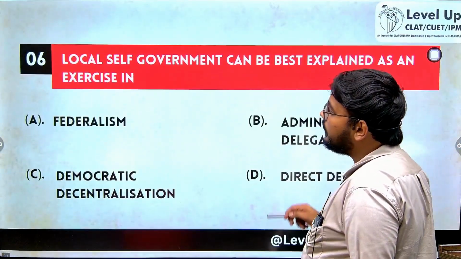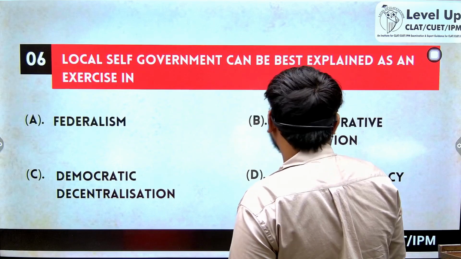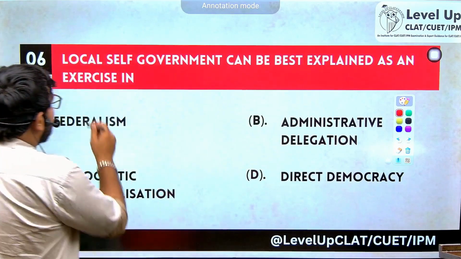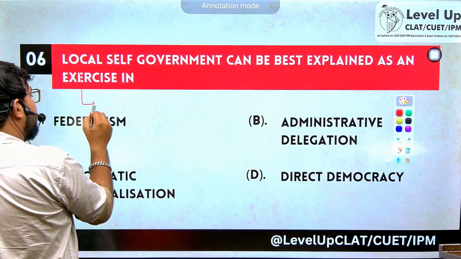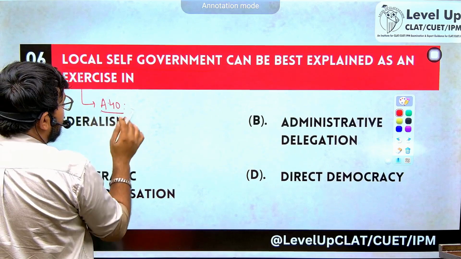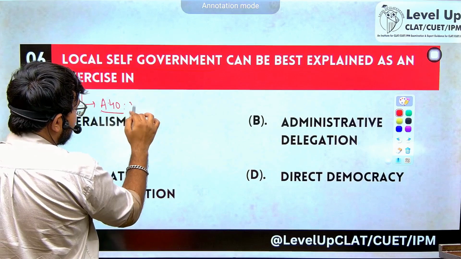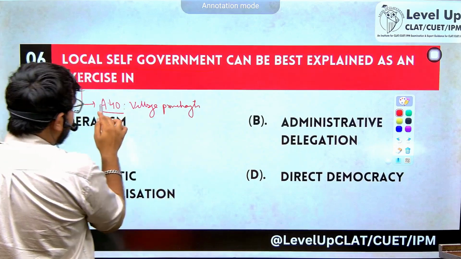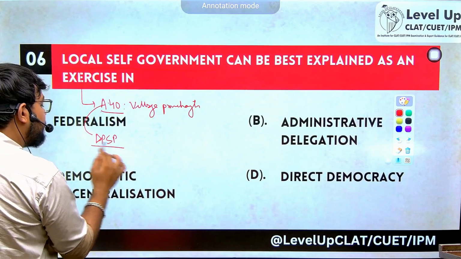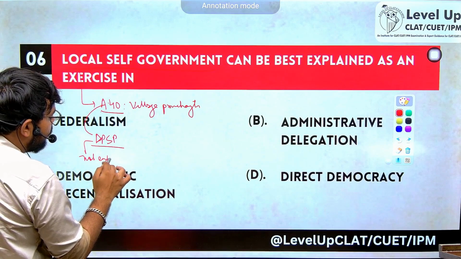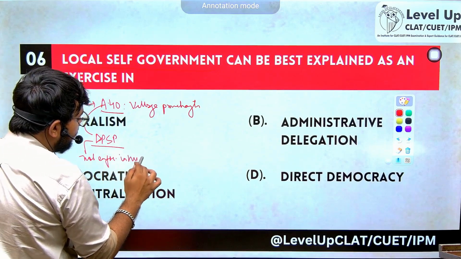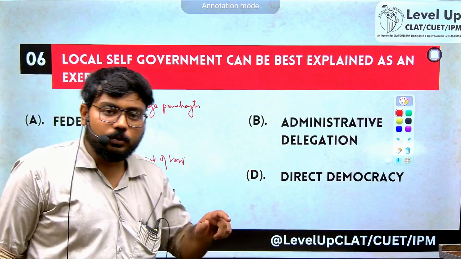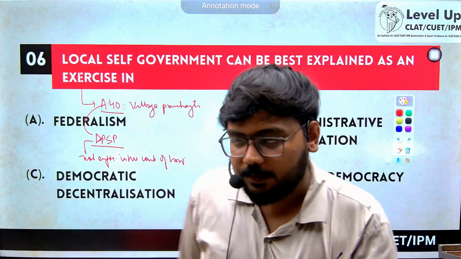Chalo. Now, local self-government can be best explained as an exercise in... A lot of questions come from local self-government. What do we mean by local self-government? Under Article 40 of the Indian Constitution, there shall be village panchayats. Article 40 lies under DPSP, and DPSPs are not enforceable in a court of law. So you could not force the state to establish village panchayats.